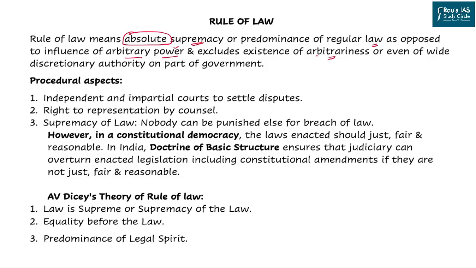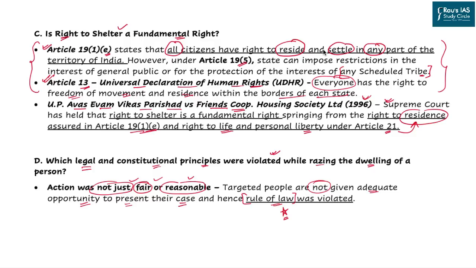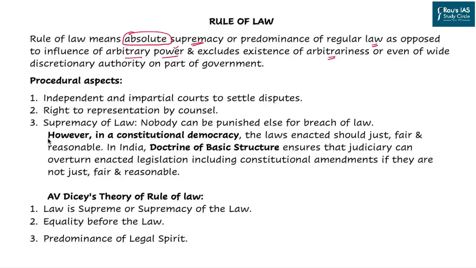So if rule of law is violated, as we have seen in the fourth observation of the author, it simply shows that there was arbitrary action on the part of the executive.